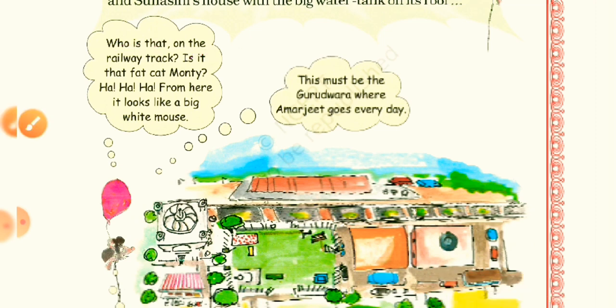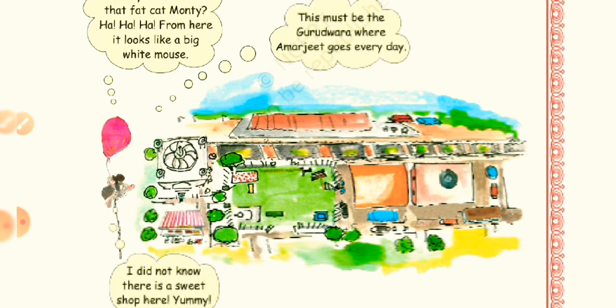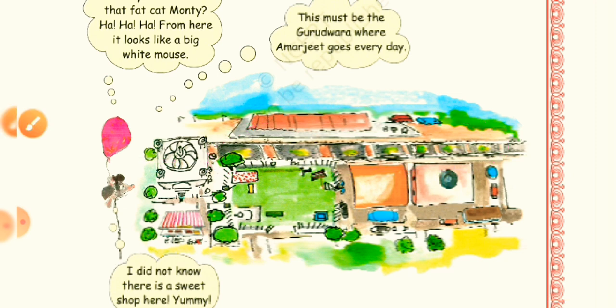Okay, and for that first we have to check the railway track. So here is the railway track, and where is the fat cat, Monty? We are unable to see the fat cat. Okay, let's try to find her in the next picture.